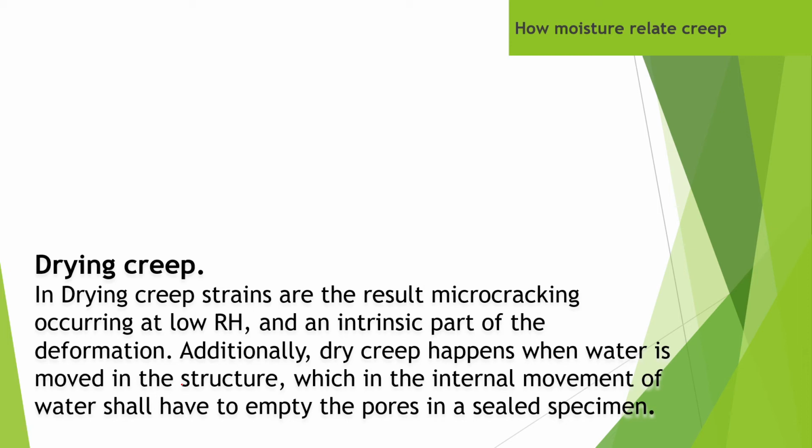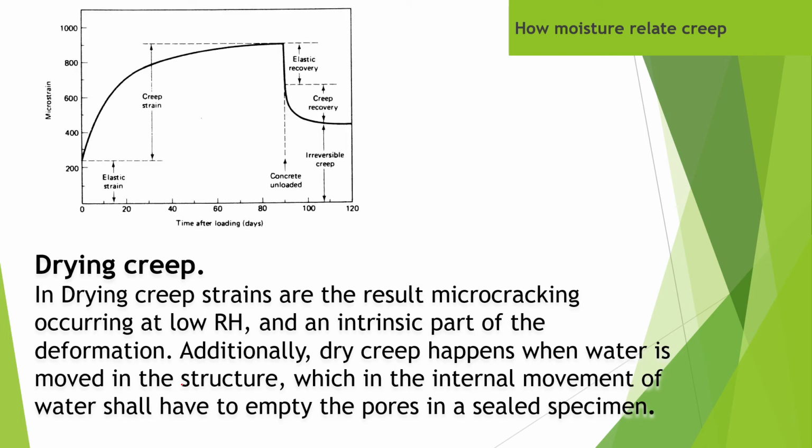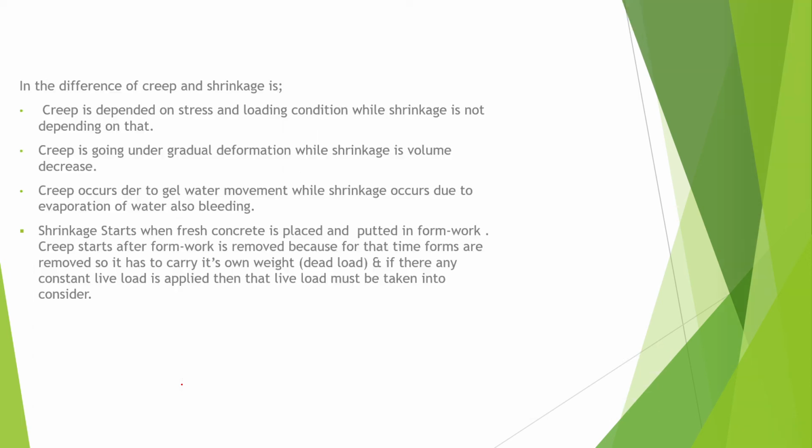In dry creep strain, it is the one that moisture movement affects with the help of relative humidity, which means the difference of relative humidity outside and inside, like shrinkage. And this is the graph that creep undergoes, creep strain. Okay, finally, we come to the last question, which is the difference between them.